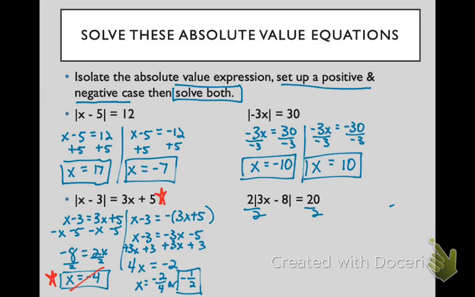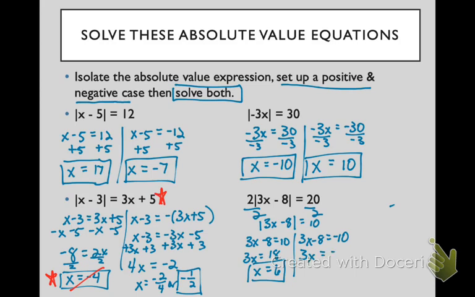So the first thing we need to do before we set up our two cases is make sure our absolute value is isolated. So I'm going to divide by that 2 and then set up my two cases, a positive case and a negative case. And then I'm going to solve both of these and check. So x potentially is 6, and add my 8. X is potentially negative 2/3. If you plug both of those in, they both work.